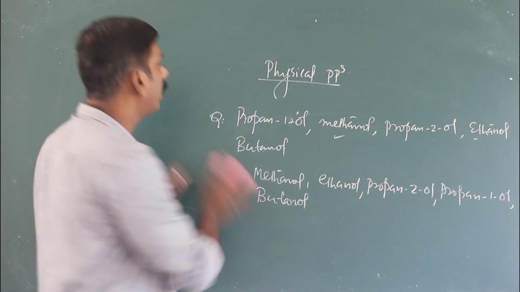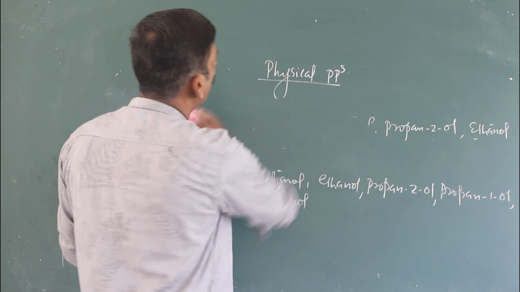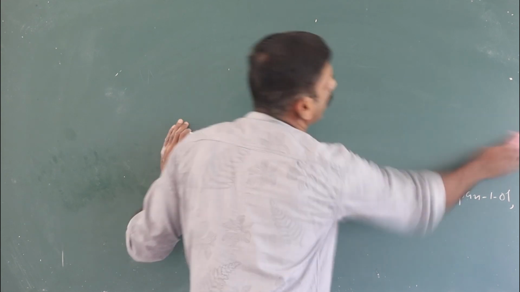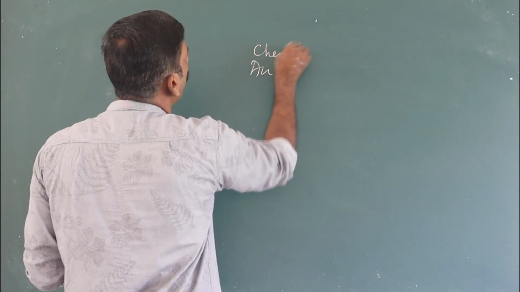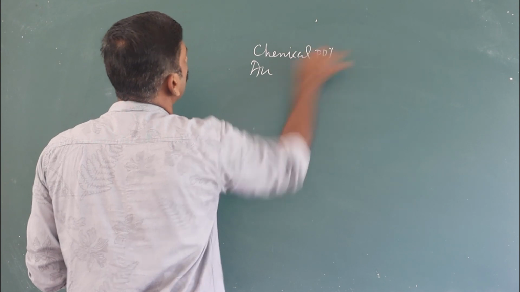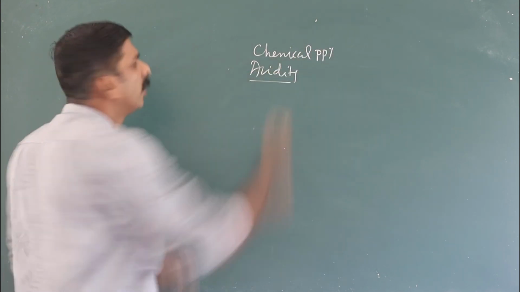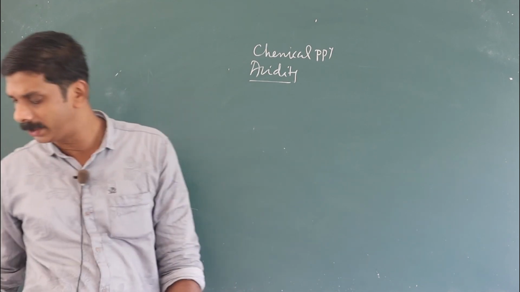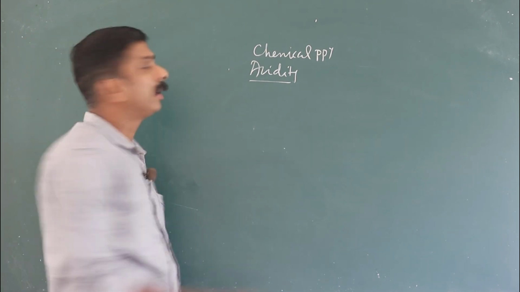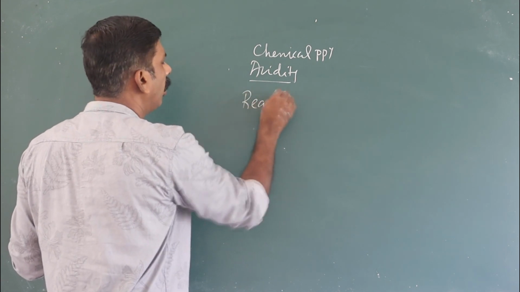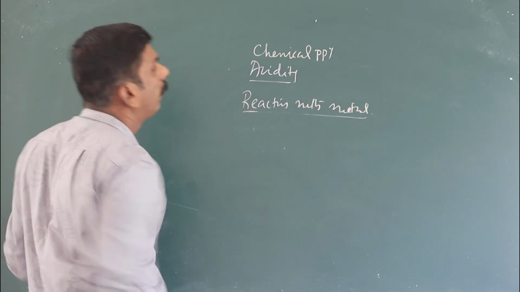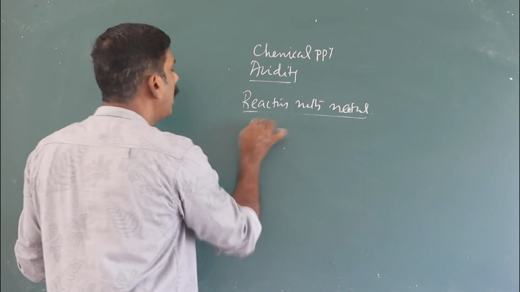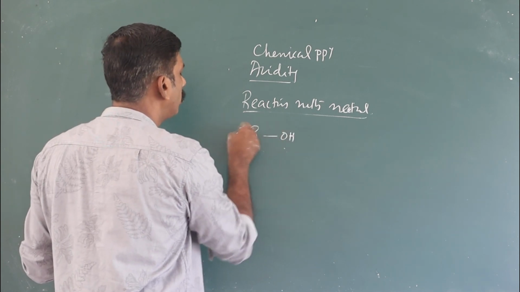And now about chemical reactions, chemical properties. The first chemical property is acidity, that is, reaction with metal.